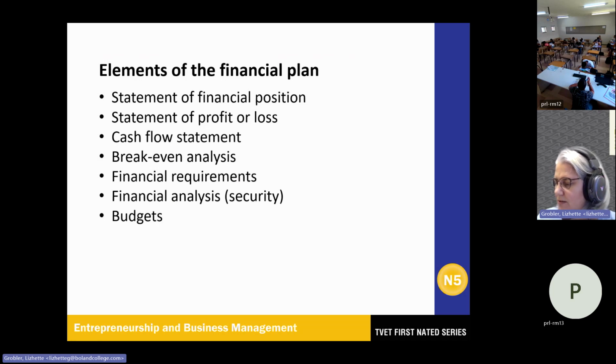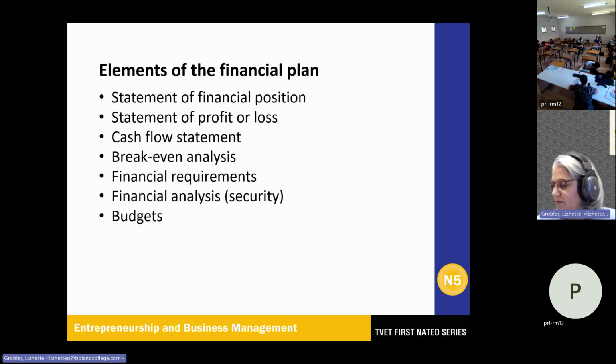Then your owner's equity, this is money contributed by the owner, also profit that has been generated, and drawings, that is part of that. Liabilities, money the business owes, also your non-current liabilities, loans, and your current liabilities, which is bank overdraft and trade payables.